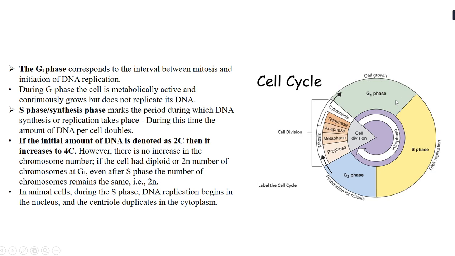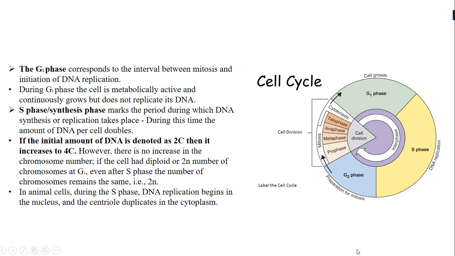As the G1 phase ends, the next phase is called the S phase, or the synthesis phase. This phase marks the period during which the DNA synthesis, or replication of DNA, takes place, and during this time the amount of DNA per cell is doubled. Suppose the initial amount of DNA is denoted as 2C. Then at the end of the S phase, it will be 4C.